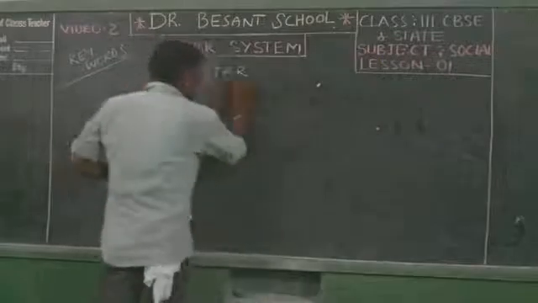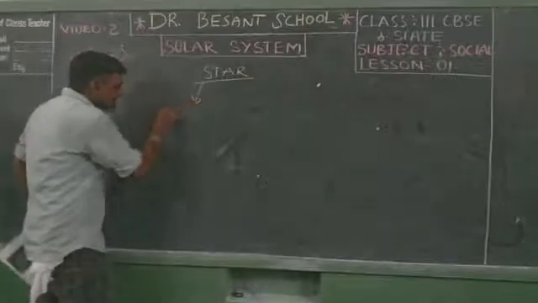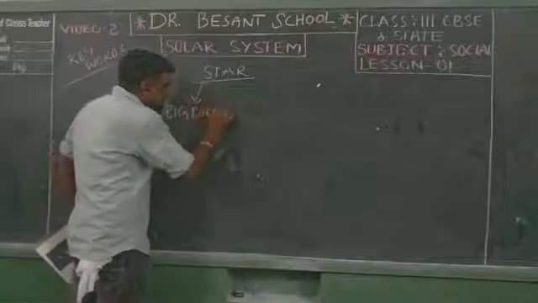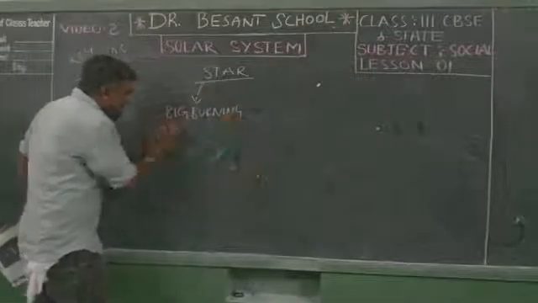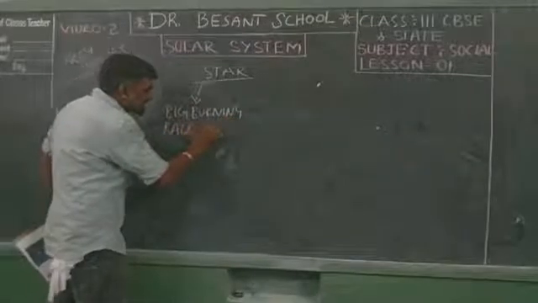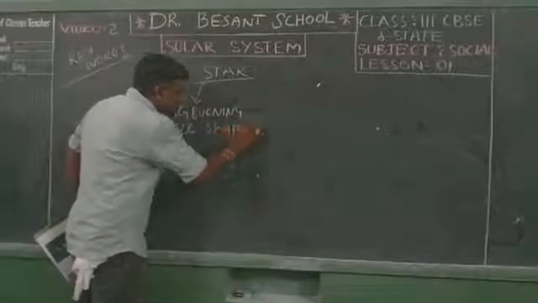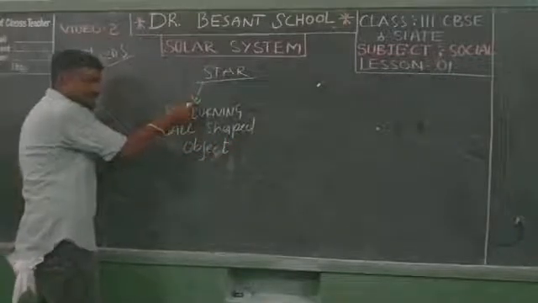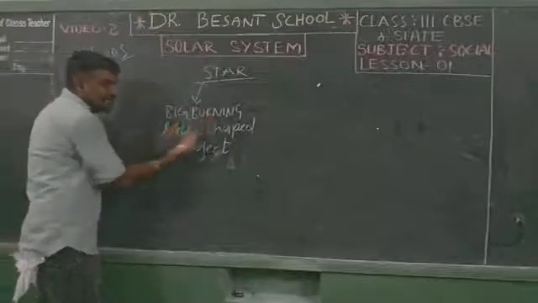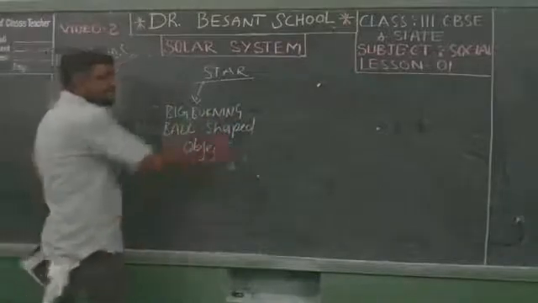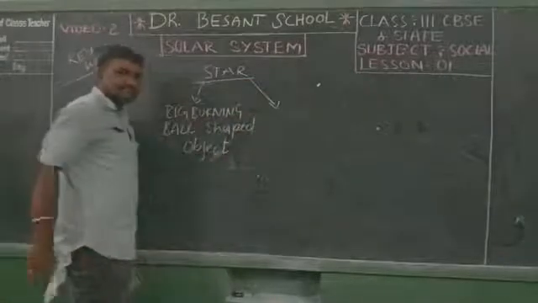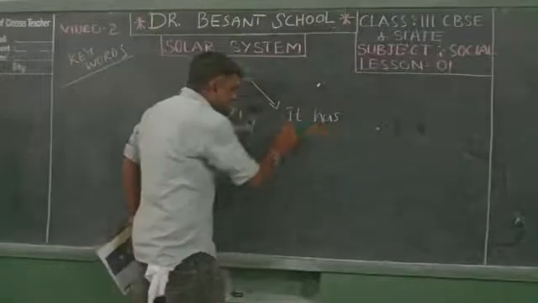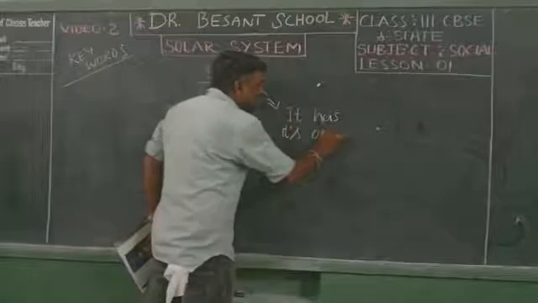You say here it is a big burning ball shaped object. A star is a big burning ball shaped object. Another thing, it has its own light.